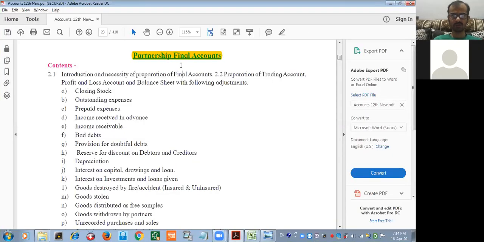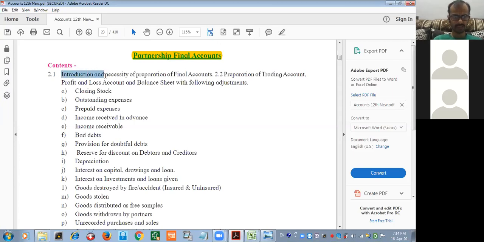Partnership final account. What is the content? We are going to see the introduction and necessity of preparation of final account. It means why we require to prepare a final account. Then preparation of trading account, after that profit and loss account, and again balance sheet.